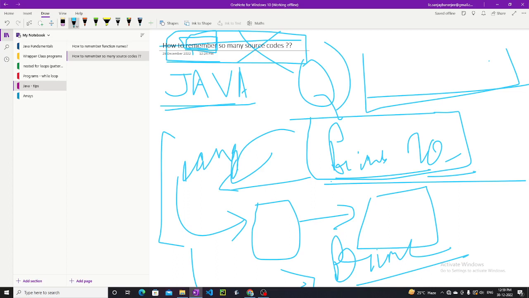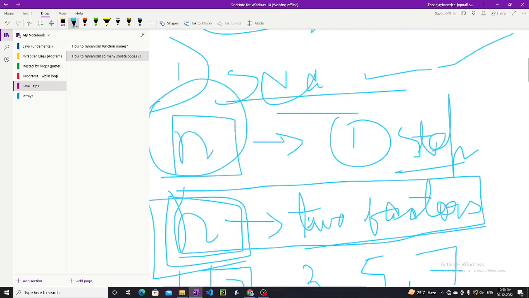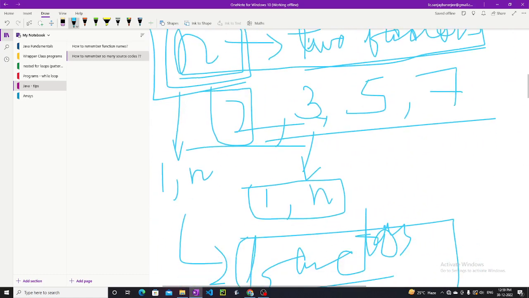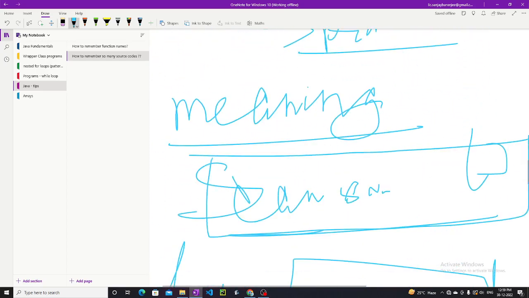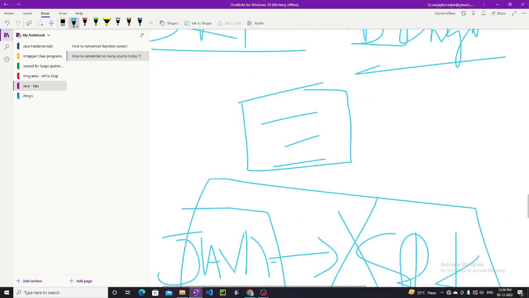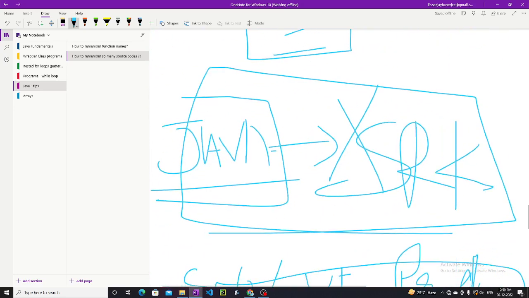Like the grammar you wrote in class 5 and what you will write in class 11 is completely different, but the basics of grammar, ABCD, are obviously the same. That's what I wanted to tell. At last I want to tell you, don't become the SRK of Java. Don't memorize it completely. Be the SRK of life, not for Java.